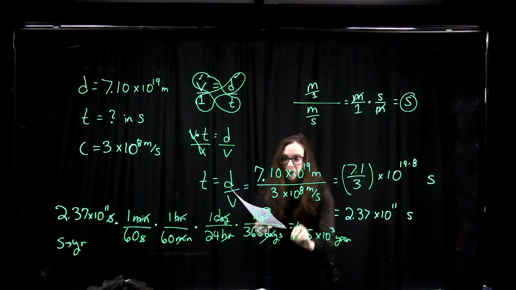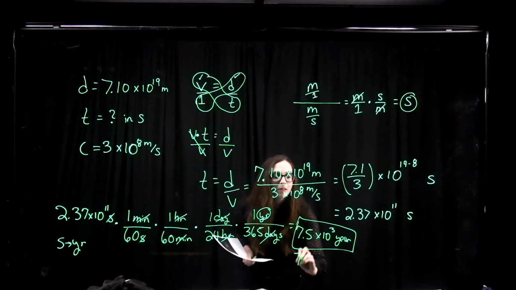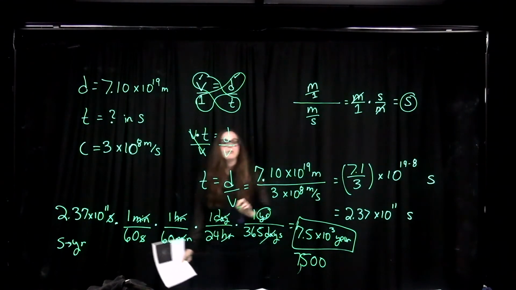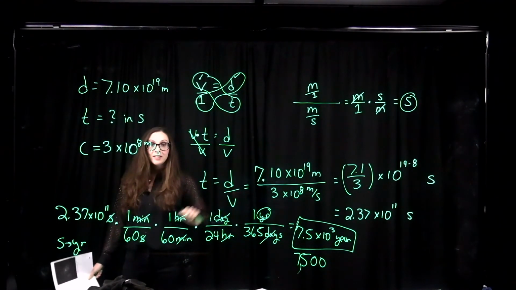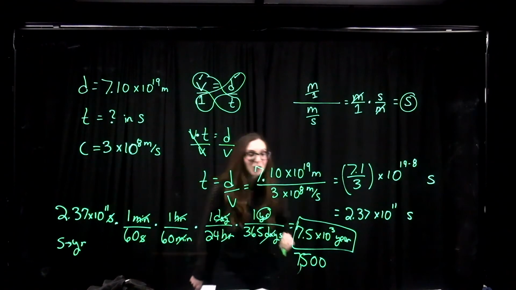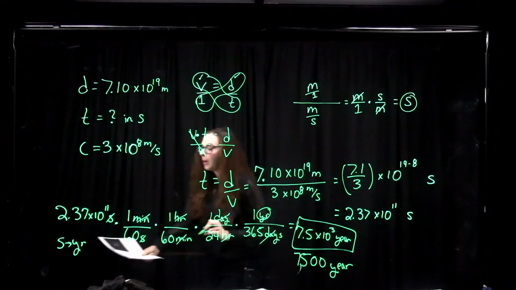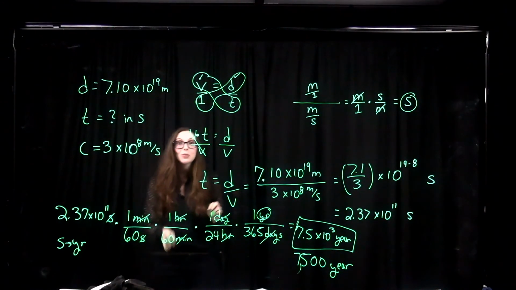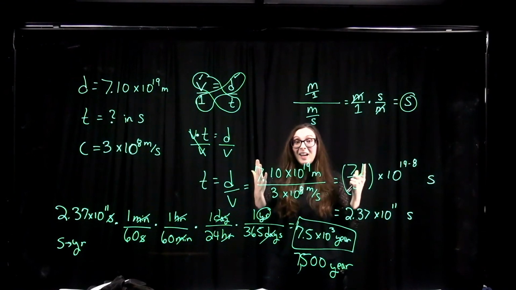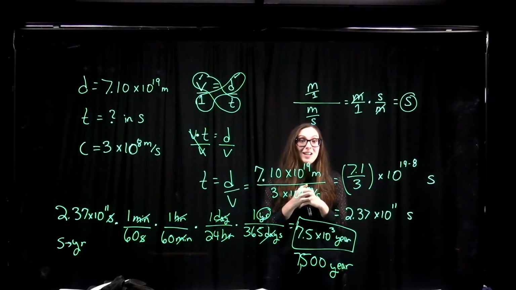Okay, so if we write that out in its decimal notation, expanded out from scientific notation, it takes 7,500 years for light to travel from the Homunculus Nebula to Earth. So anytime we're looking at a telescope image of the Homunculus Nebula, we're seeing it in that instant as it was actually 7,500 years ago.